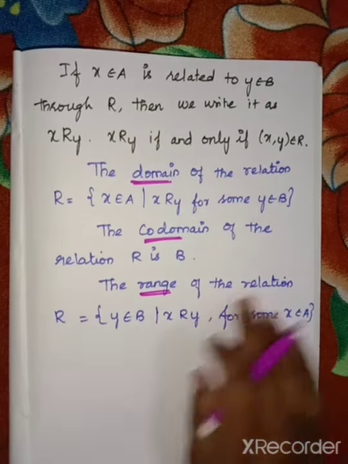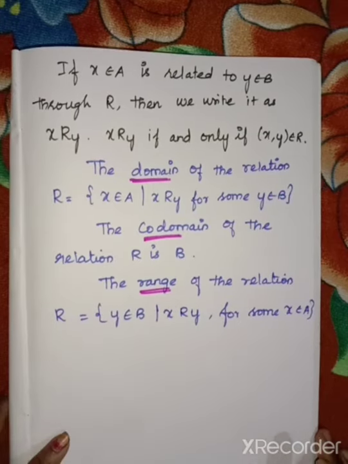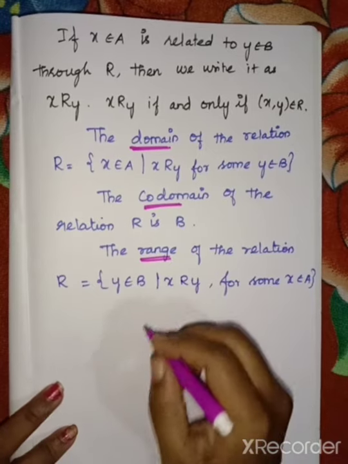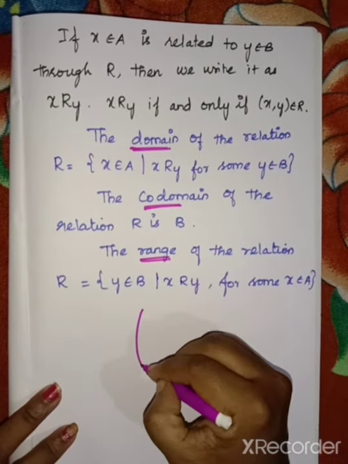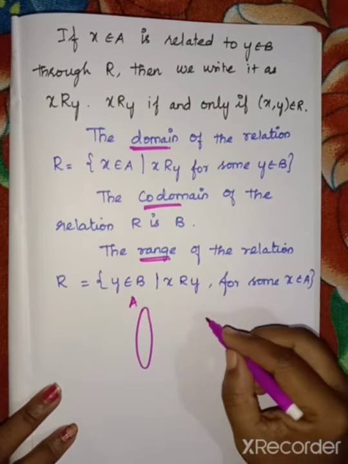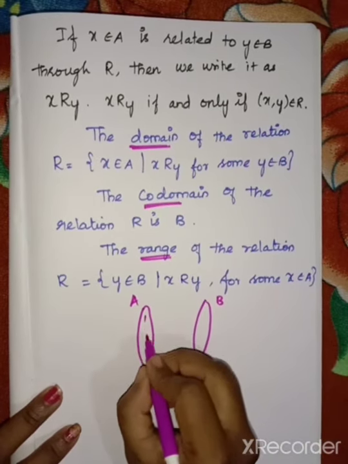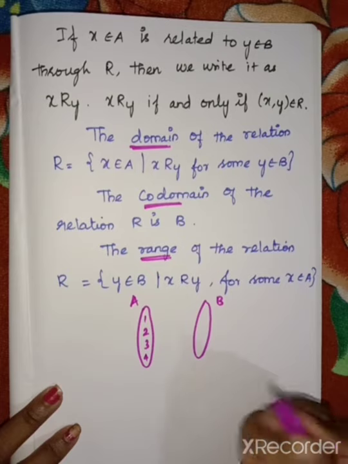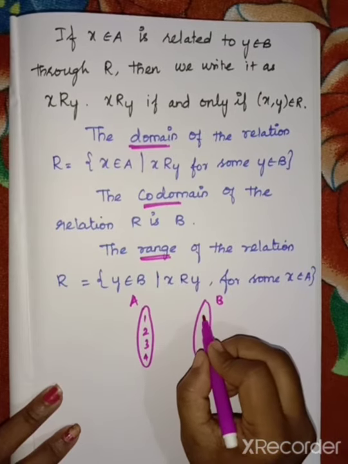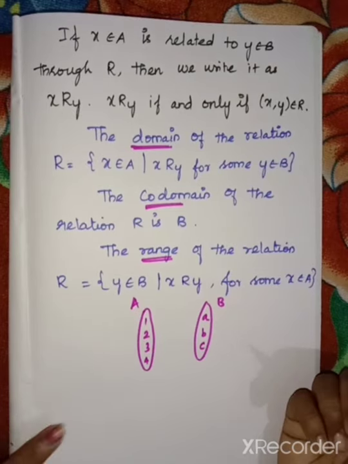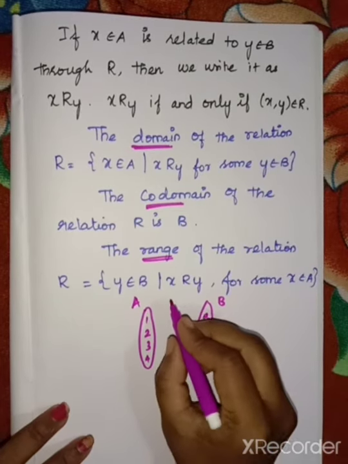Now we have seen the definitions. What conditions do we have to use in the question? See, you know the arrow diagram. If you have A set and B set, in A set I have given 1, 2, 3, 4. For the B set I have given alphabets, that is A, B, C. Here we have to relate it.